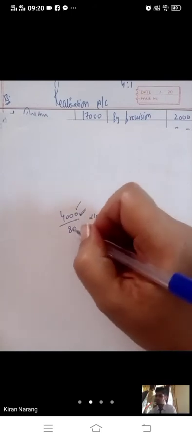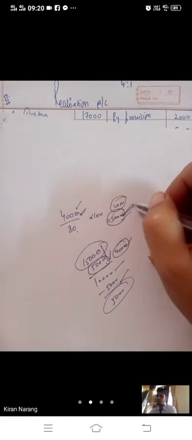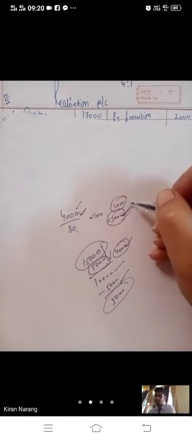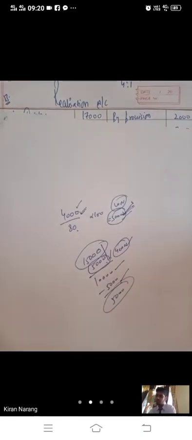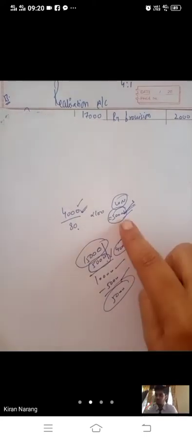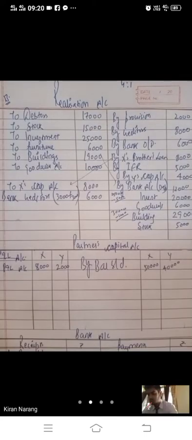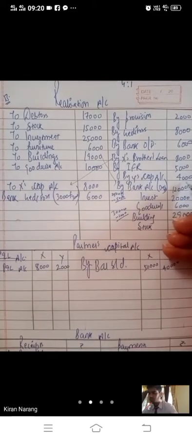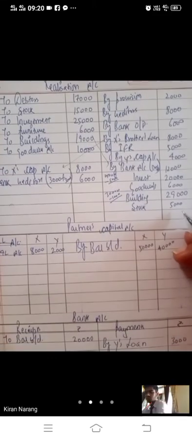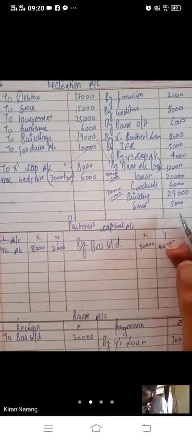So 20% less means this value is 80%. When we calculated 100%, we came to know that 5,000 was the face value of the stock, but he took it at 4,000. So here we have written 4,000, Y has taken, and remaining stock we have realized 5,000.